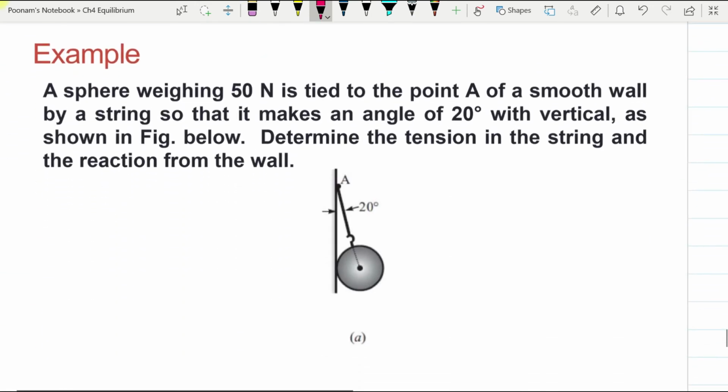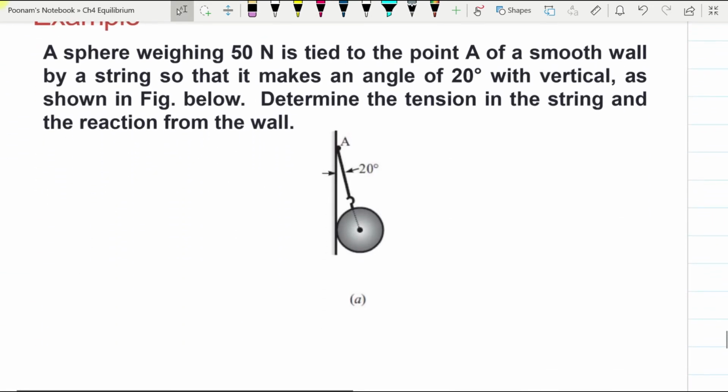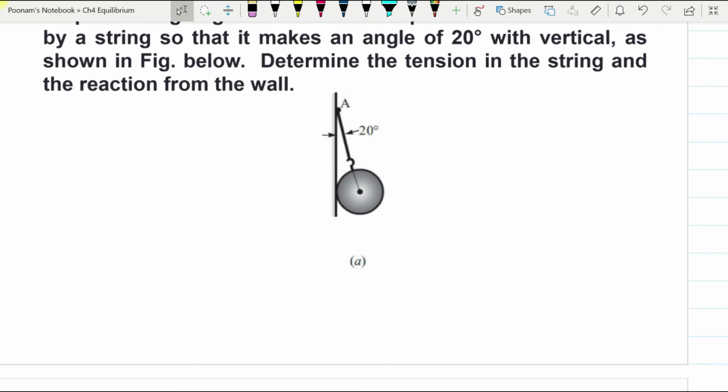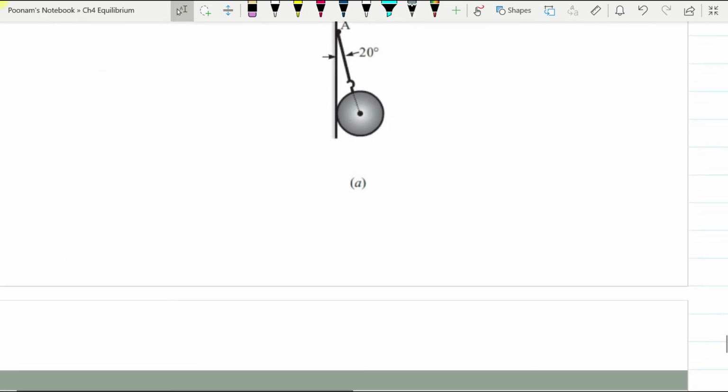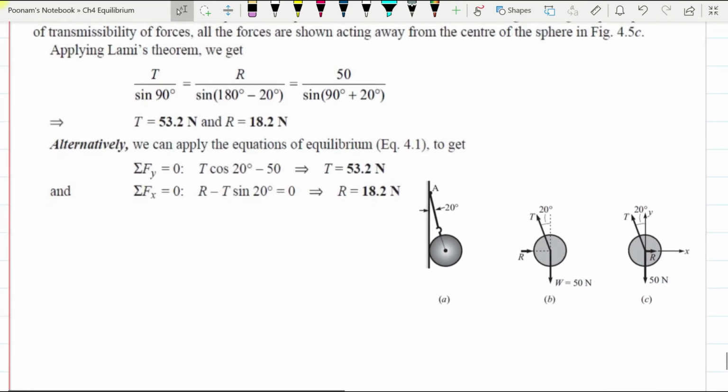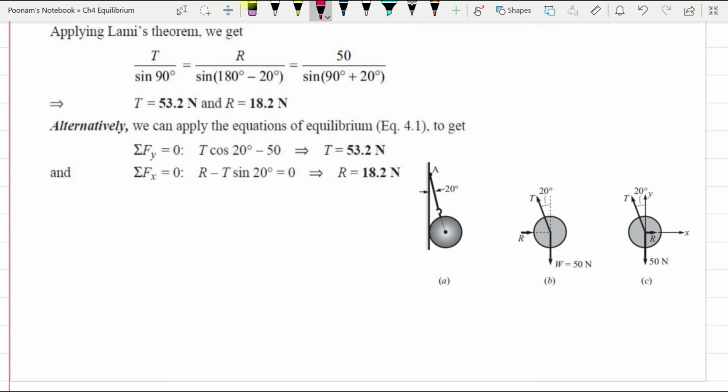Let us take one more example. If a sphere weighing 50 Newton is tied to a point A of a smooth wall by a string so that it makes an angle of 20 degree with the vertical as shown in figure below. Find out the tension in string and the reaction from the wall. So let us draw the free body diagram first of all. Let us remove everything. This is the given problem.